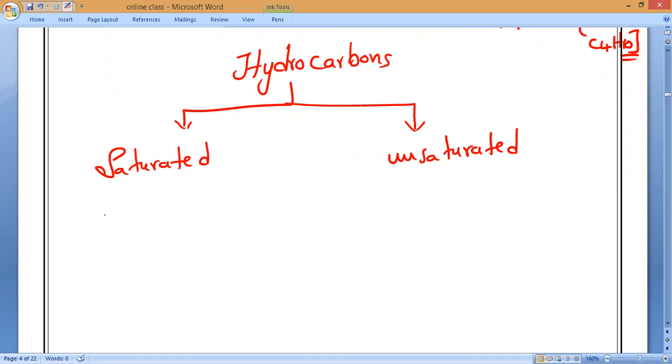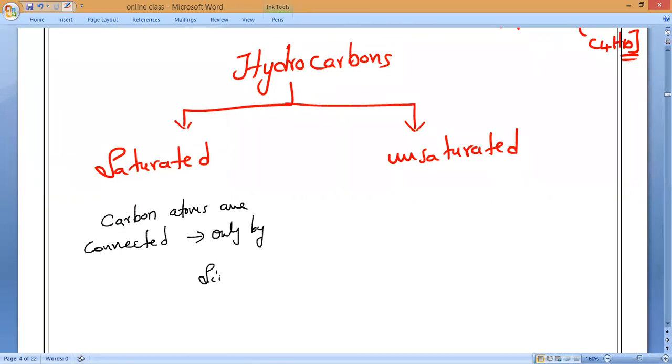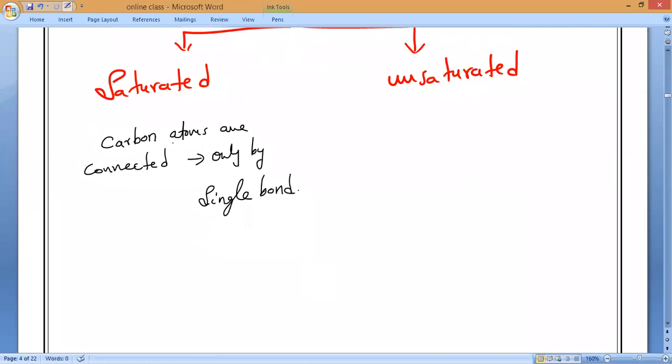So, saturated hydrocarbons. Remember, our carbon atoms are connected with only what bond, guys? Anybody can tell? Only by single bond. Are you clear, everybody? Please write the definition: carbon atoms connected only by single bonds are called saturated hydrocarbons.